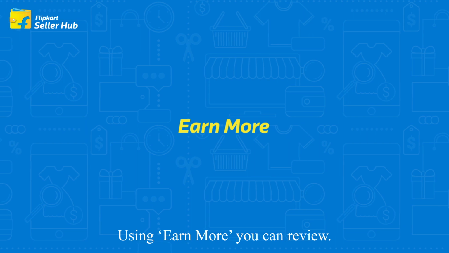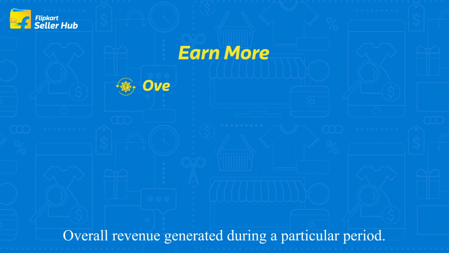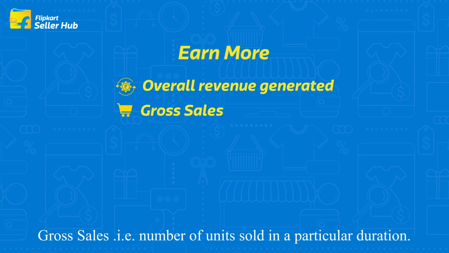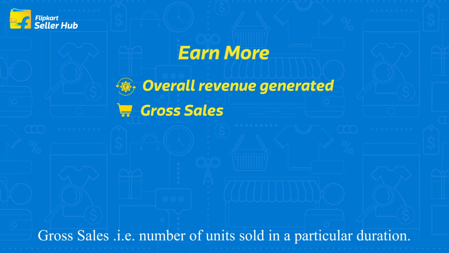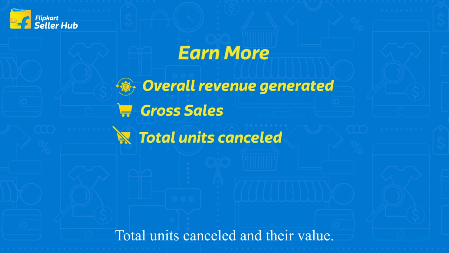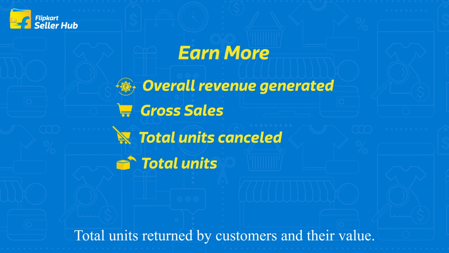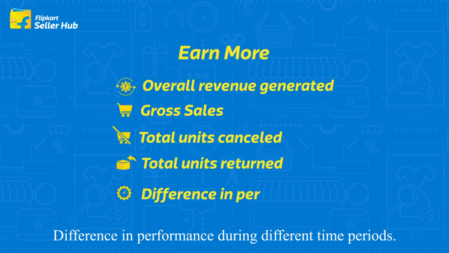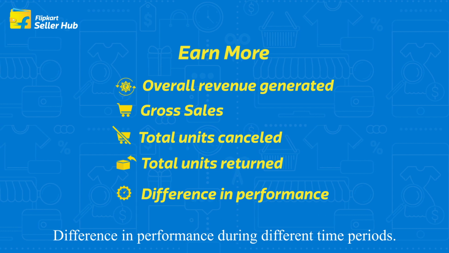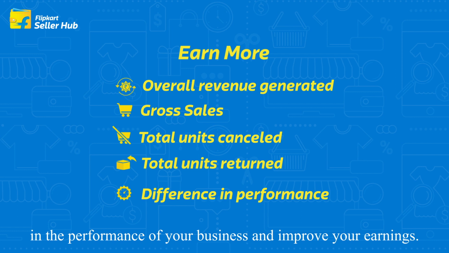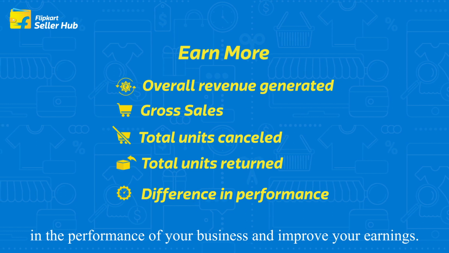Using Earn More, you can review overall revenue generated during a particular period, gross sales, that is, number of units sold in a particular duration, total units cancelled and their value, total units returned by customers and their value, and the difference in performance during different time periods. This feature can help you understand the difference in the performance of your business and improve your earnings.